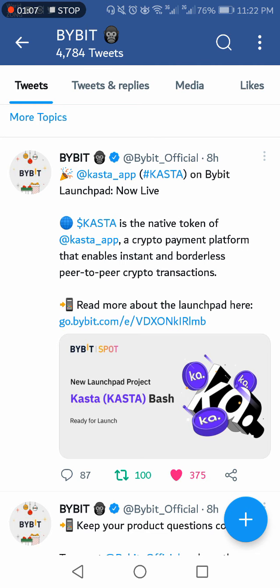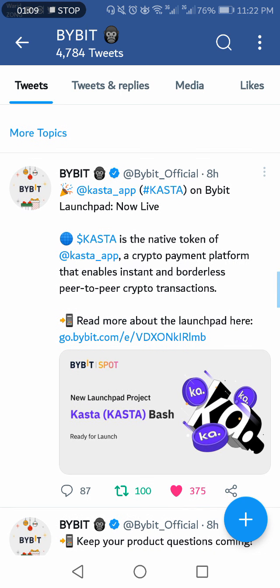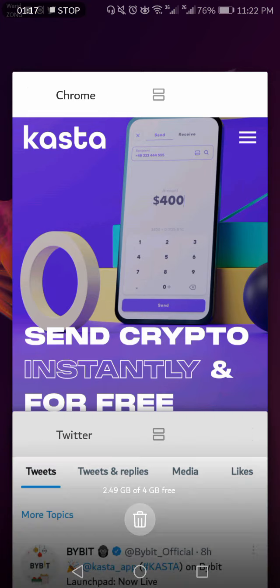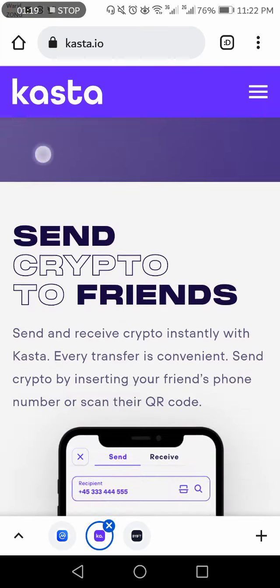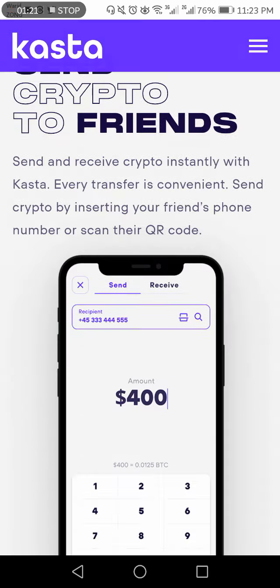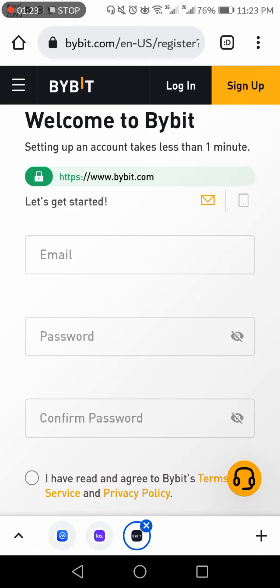Okay, so first of all, the Kasta token will be launched on Bybit exchange. So in order to participate in the Kasta token IEO, you have to create an account on Bybit. I have given the link to the Bybit exchange in the description.